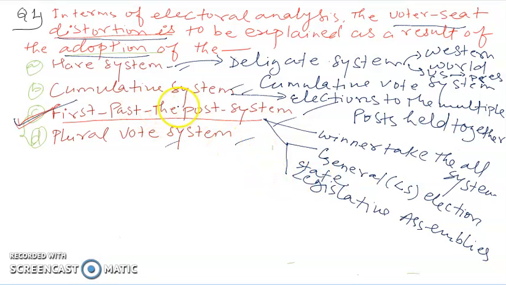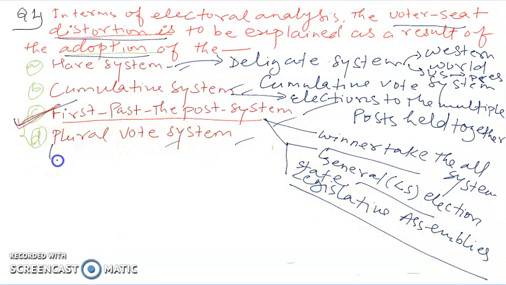So this first past the post system is also known as the winner takes all system, and it is a practice incorporated in Indian general elections, that is parliamentary elections, especially Lok Sabha elections, and state legislative assembly elections.